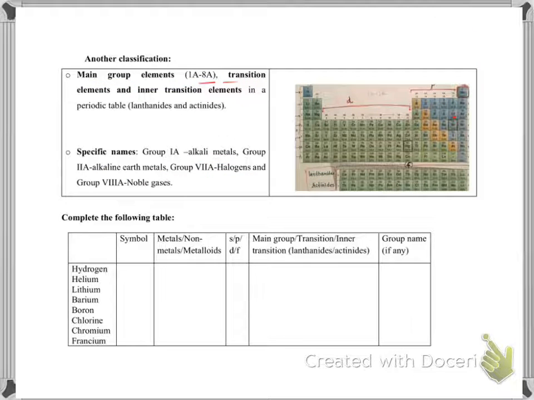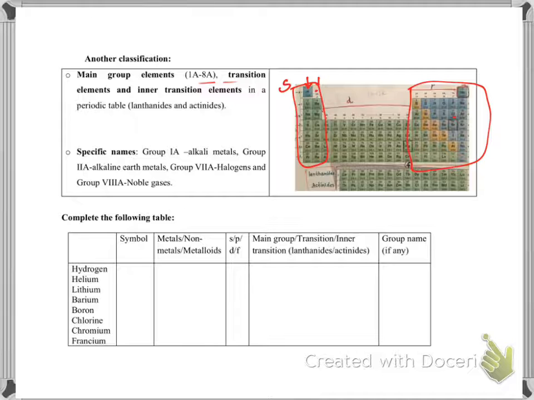These main group elements here, we said these two big columns and these two big columns, are main group elements. These two rows on the left side are also known as S block elements.